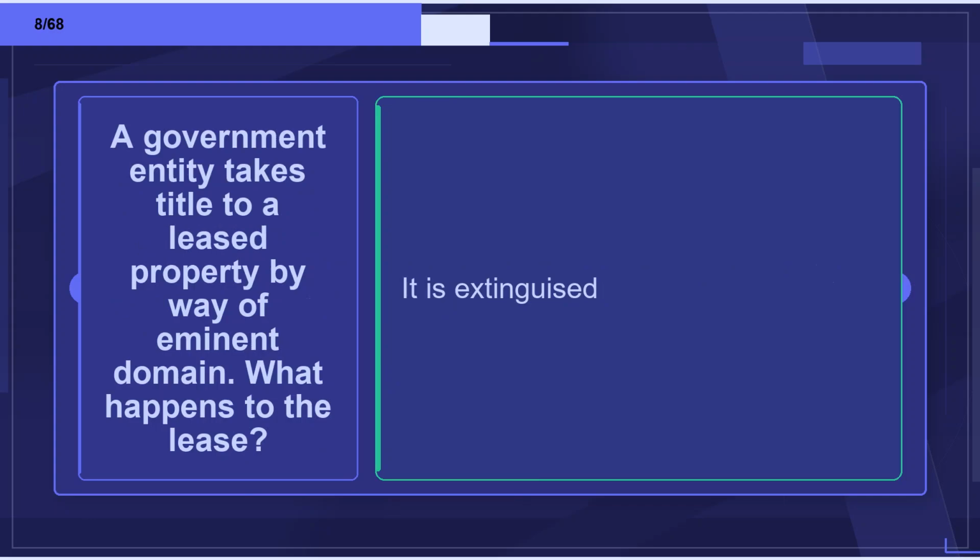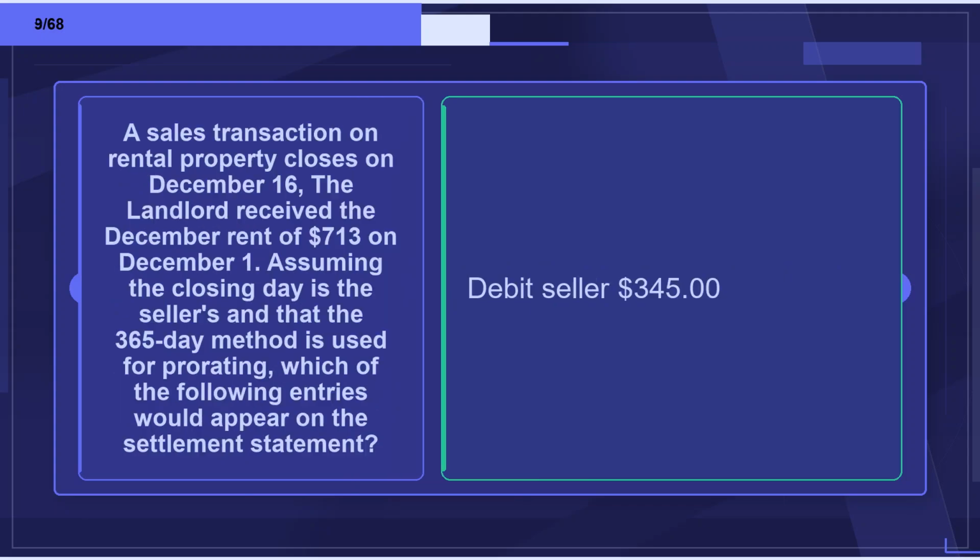Flashcard 8. Term: A government entity takes title to a leased property by way of eminent domain. What happens to the lease? Definition: It is extinguished.